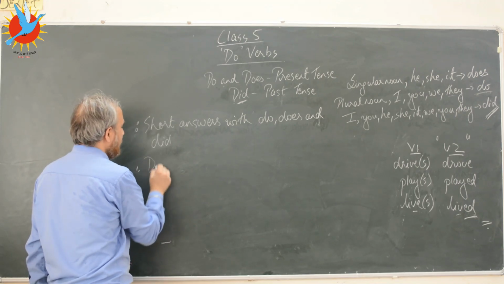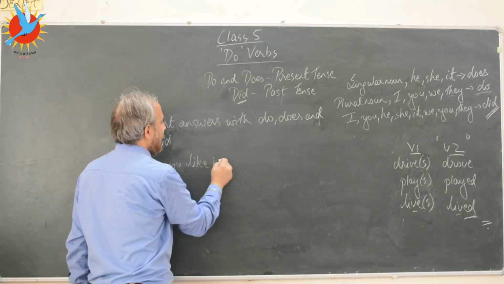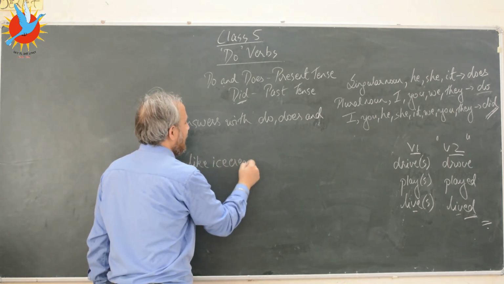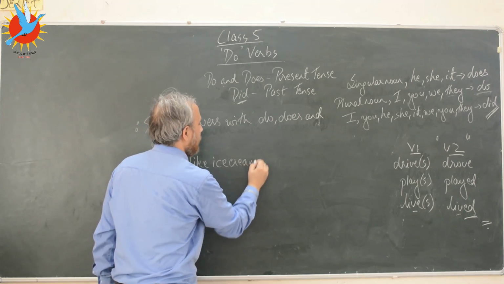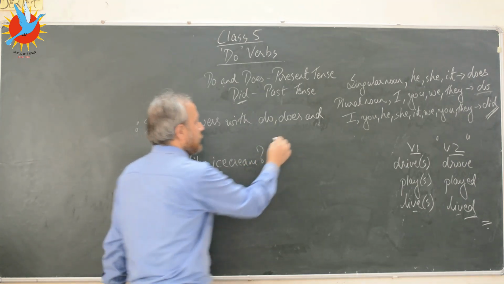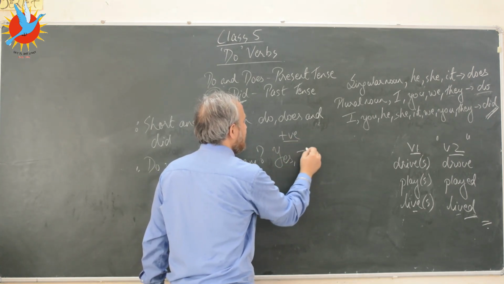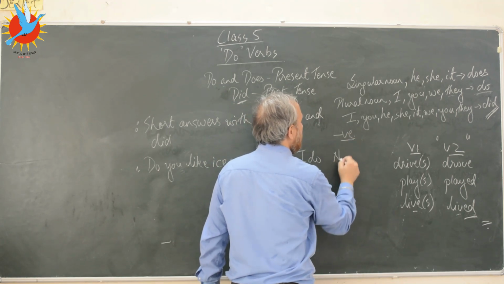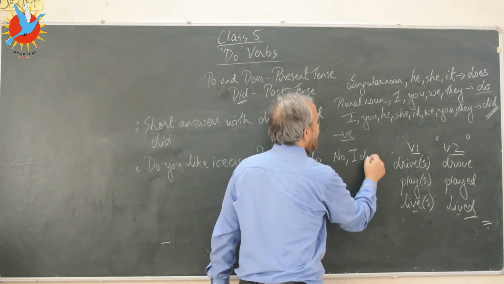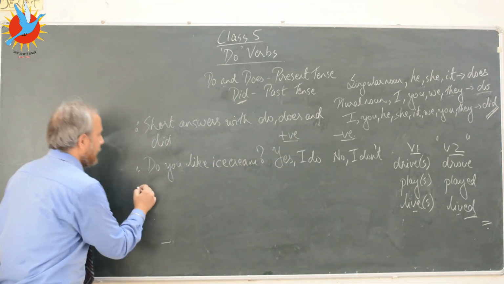Let's say, do you like ice cream? Question mark. Okay, so the positive answer will be what? Yes, I do. And the negative answer will be what? No, I don't. Okay, so let's get another sentence.